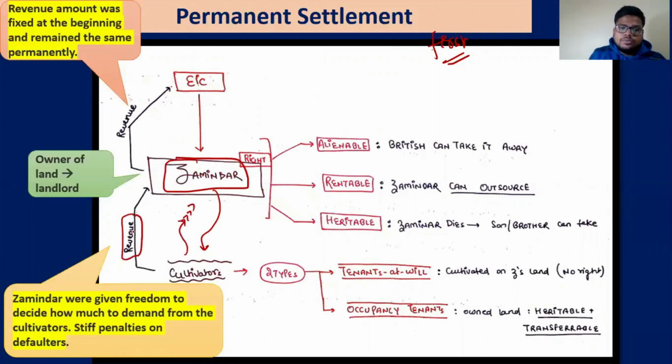Now zamindars are told to give us a fixed revenue, and this is what permanent settlement is: the revenue amount which the zamindar is supposed to give to the EIC is fixed. This much revenue you give us, and now you are the owner of the land. So the zamindar was recognized as the owner of the land.